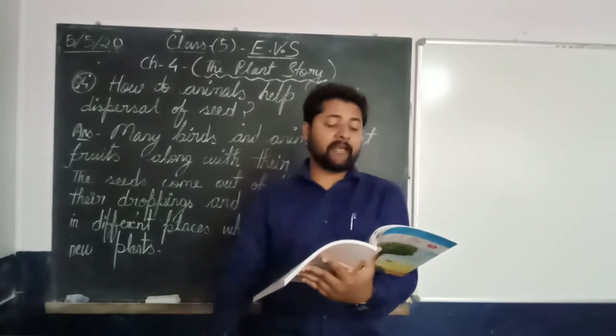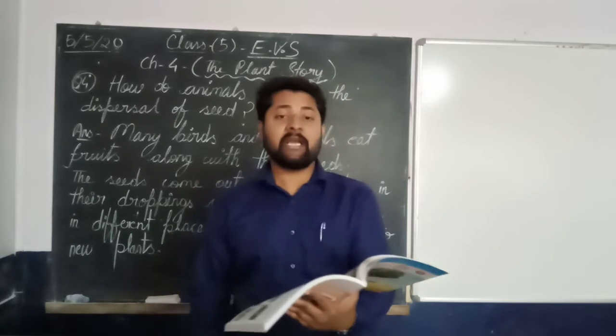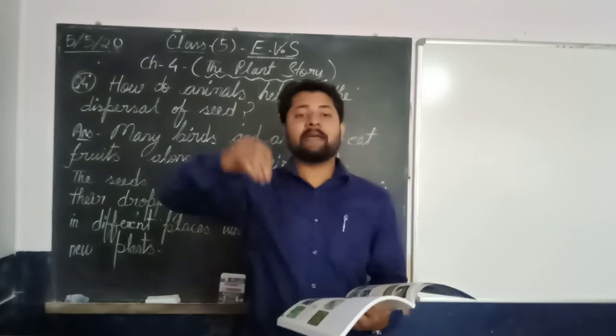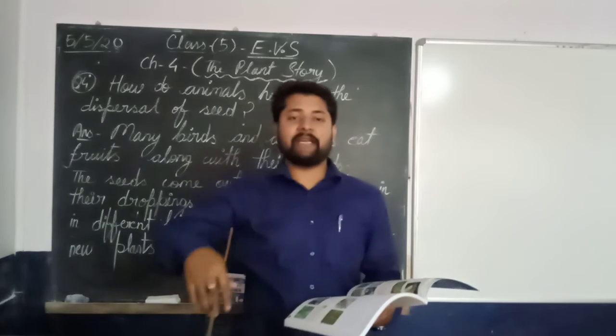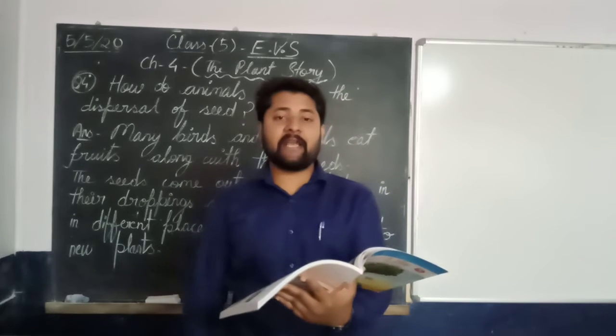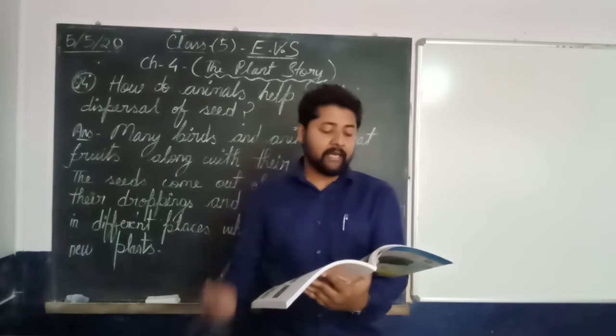If seeds are sown very close to each other, they struggle for space, light, air, water and nutrients. If lots of seeds are planted in a single area, then they will fight for light, space, air and proper warmth and nutrition. So that's why dispersal of seeds is important.